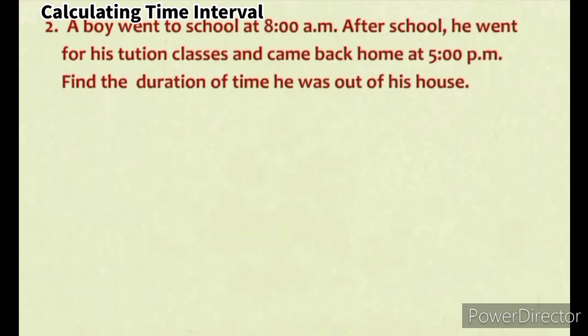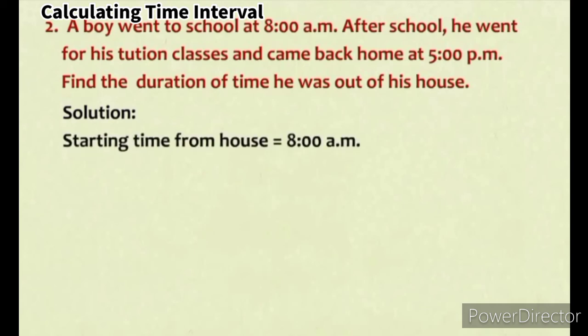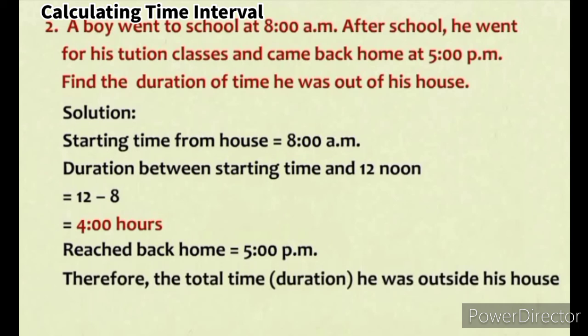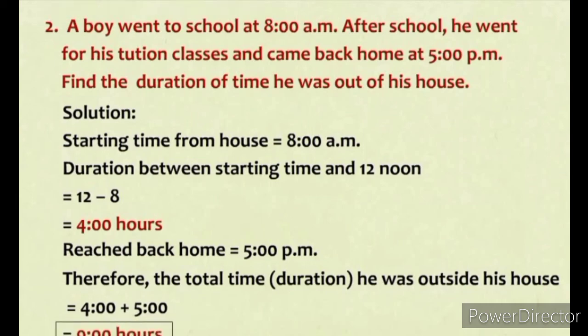A boy went to school at 8 a.m. After school, he went to tuition classes and came back home at 5 p.m. Find the duration of time he was out of his house. Solution. Starting time from house is 8 a.m. Duration between starting time and 12 noon is 12 minus 8, equal to 4 hours. Reached back home at 5 p.m. Therefore, duration he was outside his house is 4 plus 5, that is 9 hours.